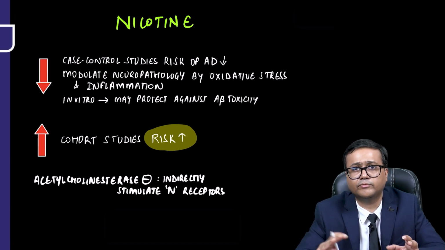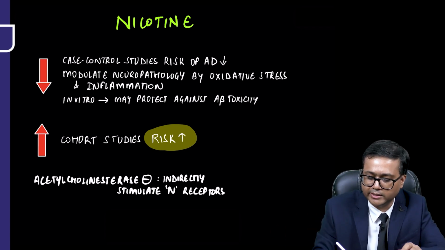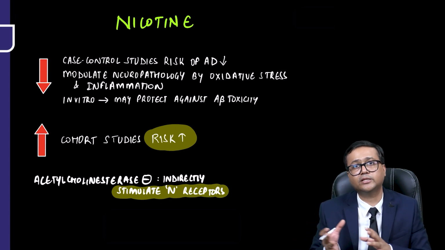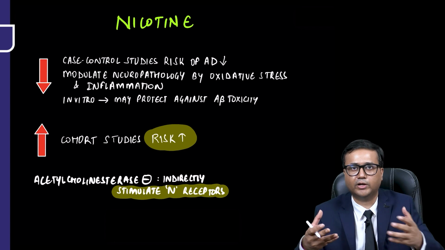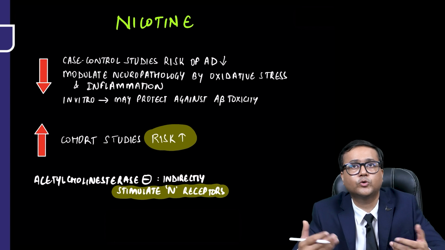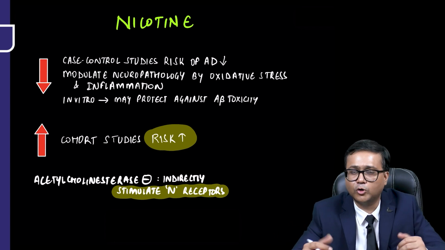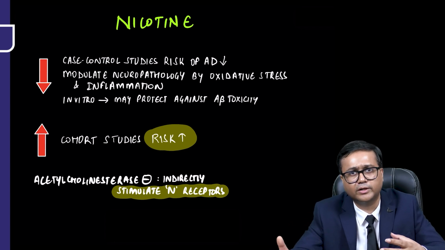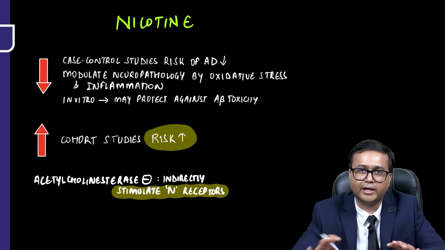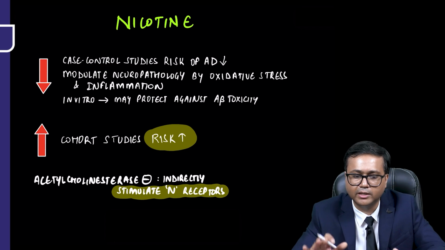Acetylcholinesterase inhibitors, when we talk about them, also indirectly stimulate the nicotinic receptor. So there is some implication in the treatment as well. But even if it may be useful, it is difficult to use nicotine as a drug because we know it has a lot of cardio and cerebrovascular risk involved with it. But one should know that there is certain evidence of nicotine increasing or decreasing the risk.